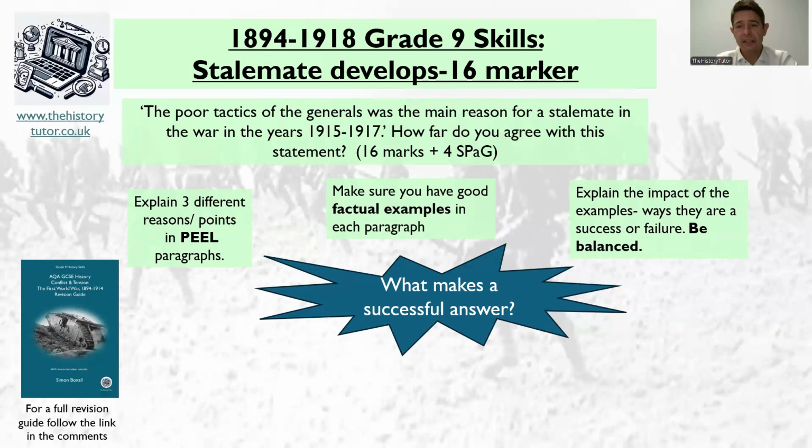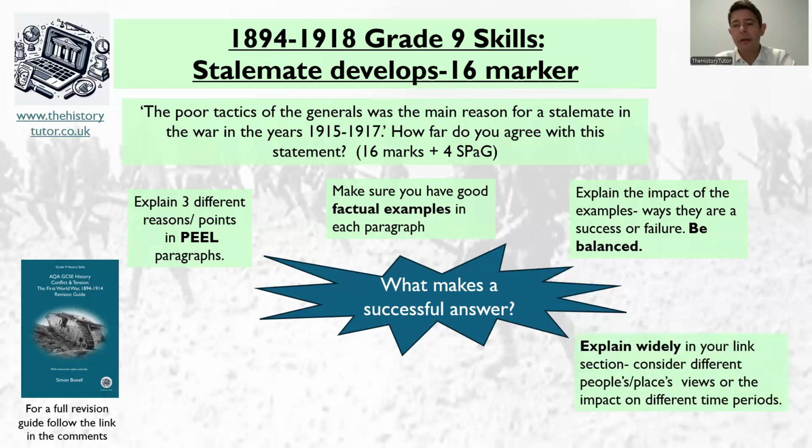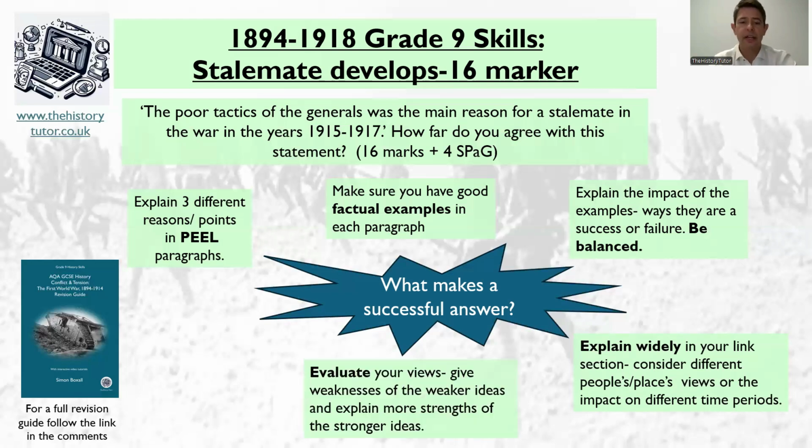We might want to be balanced. So if we're talking about the poor tactics of generals, we might say, yes, it led to stalemate, but we might say, however, actually, it wasn't entirely them leading to stalemate. We might look at some strengths, some successes, maybe. We might explain widely, particularly when we're evaluating and giving balance, and look at different people and places. Again, we might evaluate, so we might say, however, actually the generals' tactics were pretty decent, and give some credit where credit is due and be evaluative.